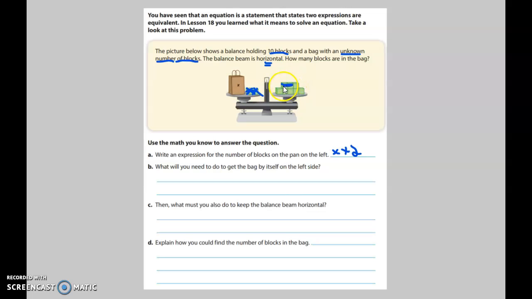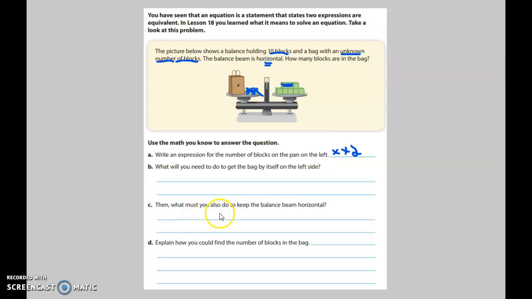And that's what I would explain down here below. I would say, in order to get this bag by himself, I'm going to have to take 2 away from here. But if I take 2 away from here, I've got to do the same thing to the other side. I can't just leave it like that because then the balance would be offset. This would be lighter and would go up, and this would be heavier and go down. So it wouldn't be horizontal anymore. They wouldn't be equal anymore.